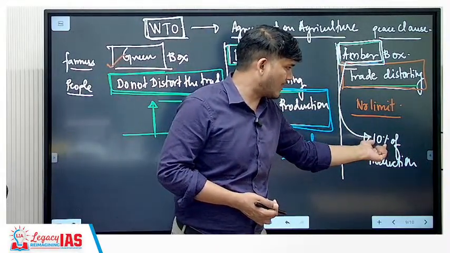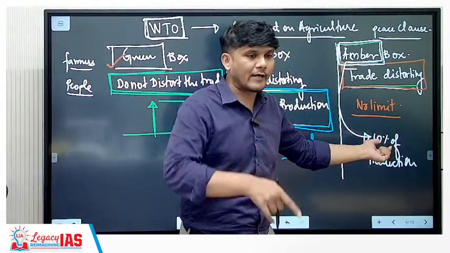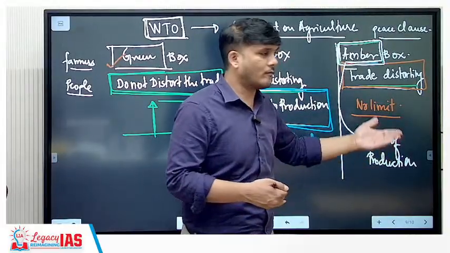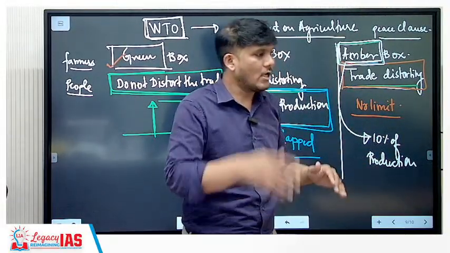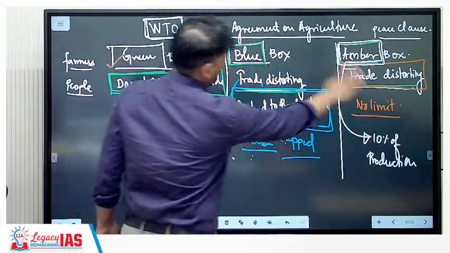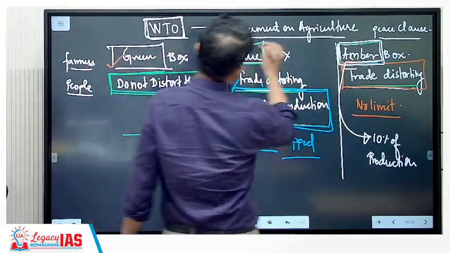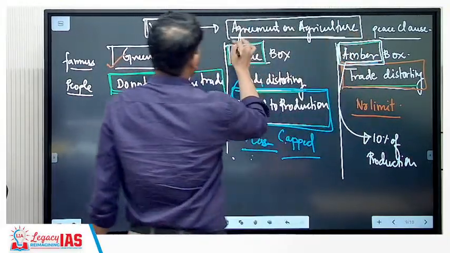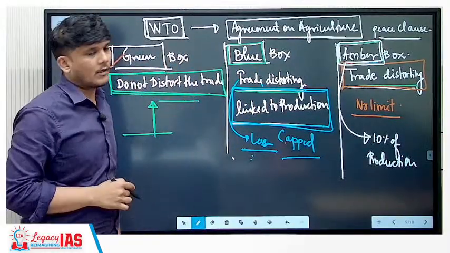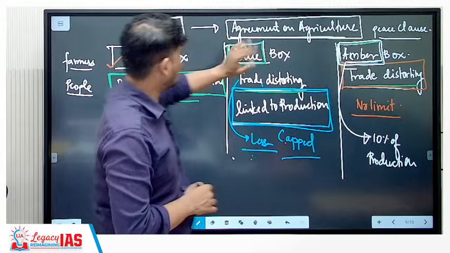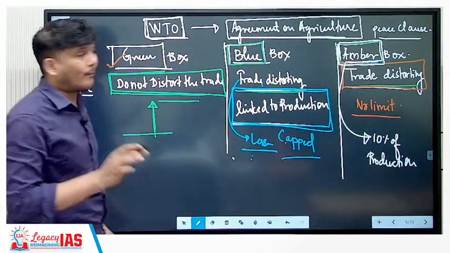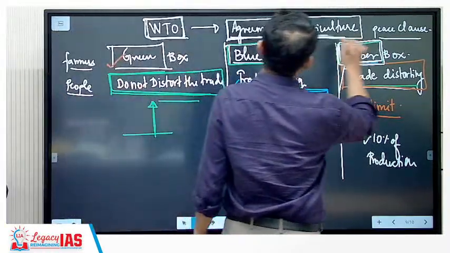Did our contribution exceed 10%? Yes, it did. But the argument is we still need to give more and more to the farmers because they are really more disadvantaged. So what is the solution then? WTO came up with the agreement on agriculture over a decade and a half ago, wherein we are going to decide how much should be this, how much should be this, how much should be this. But there is no such decision on this.